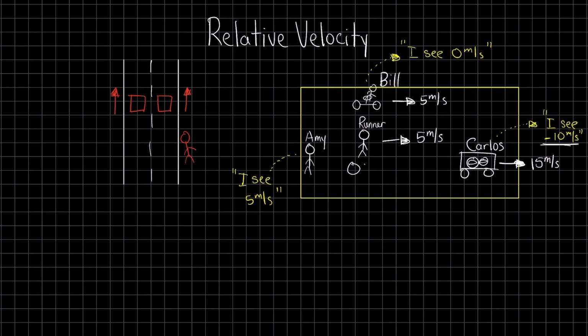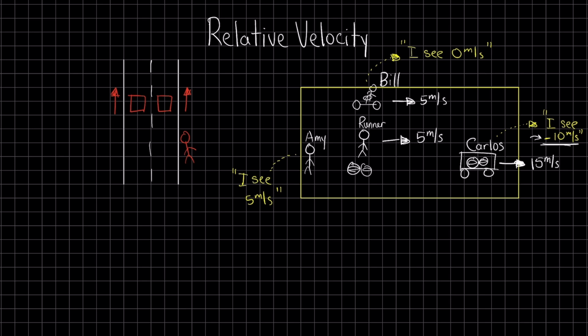From the runner's perspective, Carlos is moving towards the right. He's getting farther and farther away at a rate of 10 meters per second. Why? Because he's going 10 meters per second faster. But to Carlos, it appears as though the runner is moving towards the left, hence the negative sign, at a rate of 10 meters per second. It's important to understand this nuance.